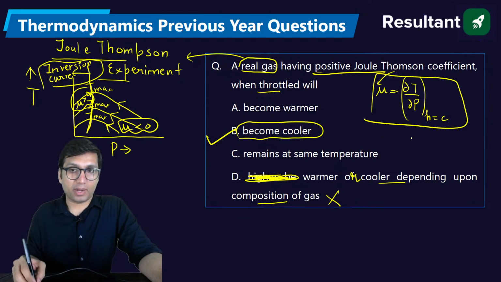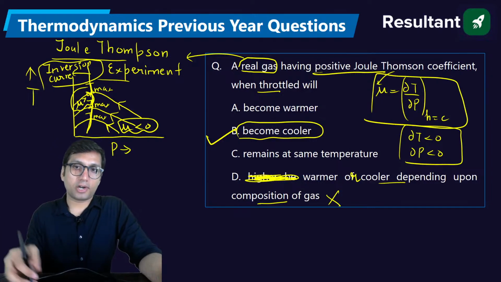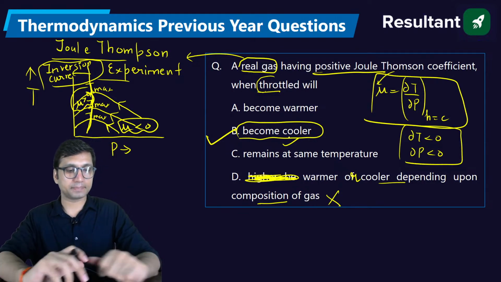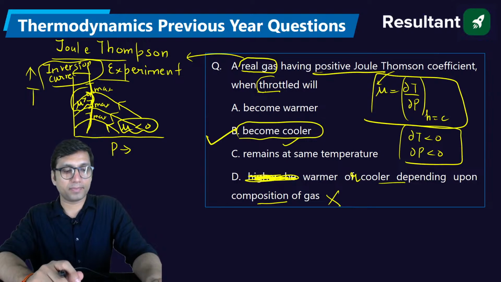When will this be positive? When both temperature change and pressure change are negative. So if both pressure and temperature change are negative and you are further doing throttling, the gas will become more cooler. Clear? It will become cooler. Clear everyone? Has everyone understood?